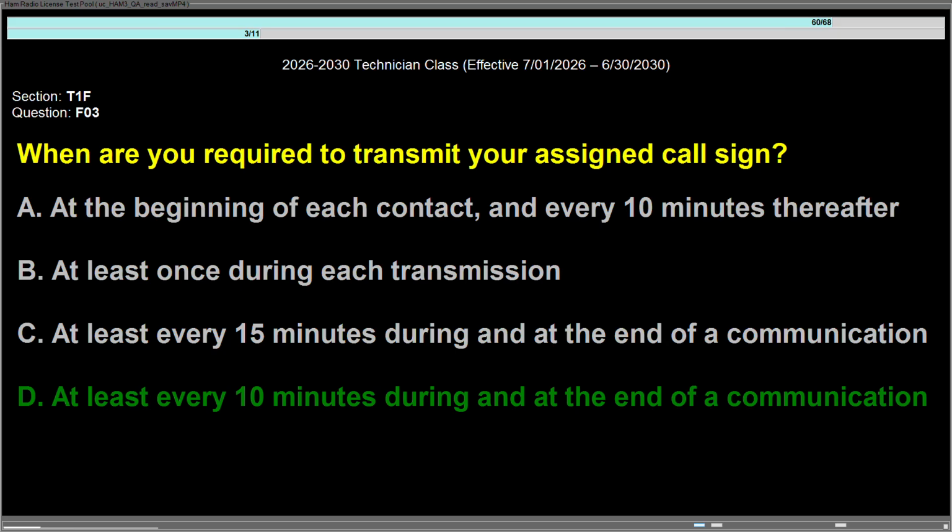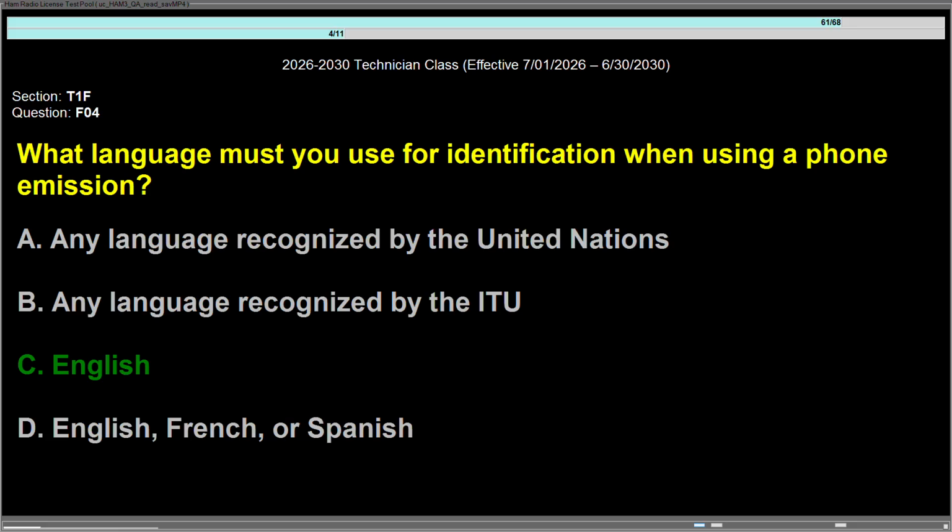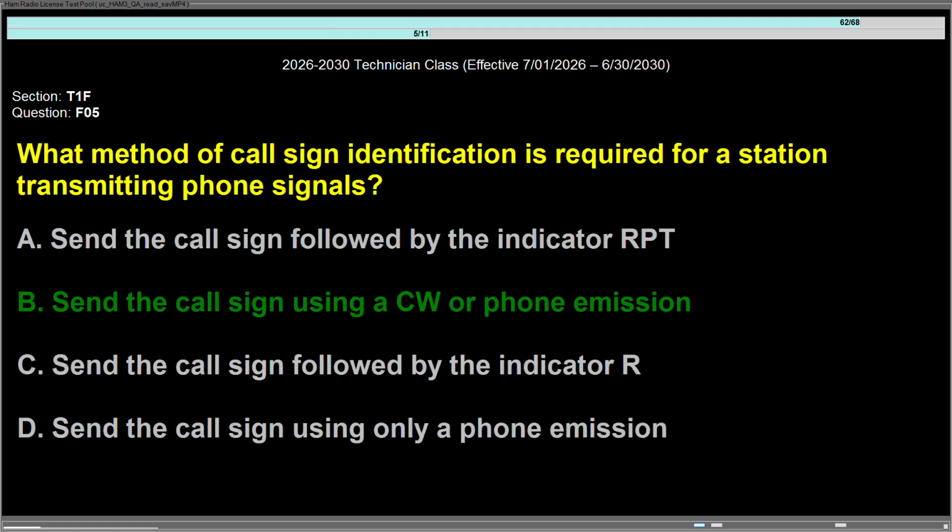Question Foxtrot 03, when are you required to transmit your assigned call sign? Answer is D, at least every 10 minutes during and at the end of a communication. Question Foxtrot 04, what language must you use for identification when using a phone emission? Answer is C, English. Question Foxtrot 05, what method of call sign identification is required for a station transmitting phone signals? Answer is B, send the call sign using a CW or phone emission.